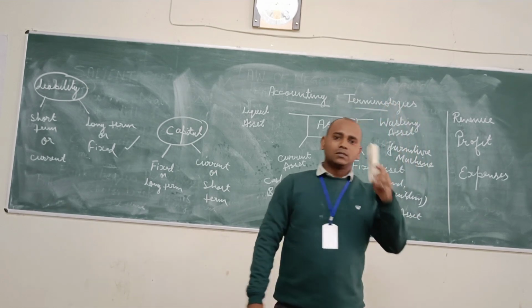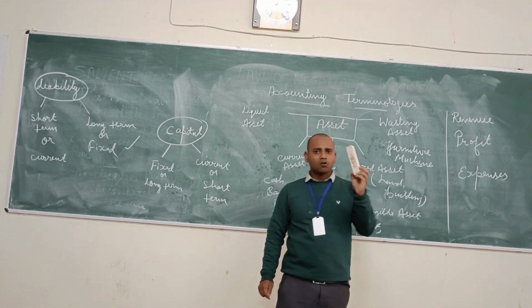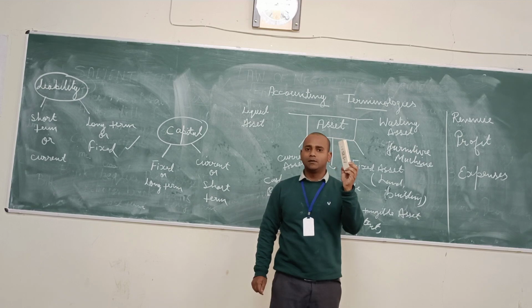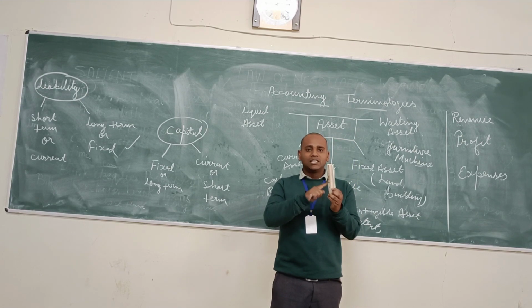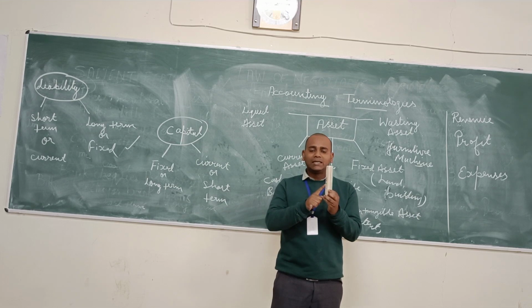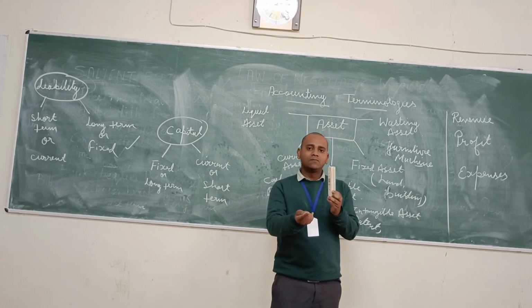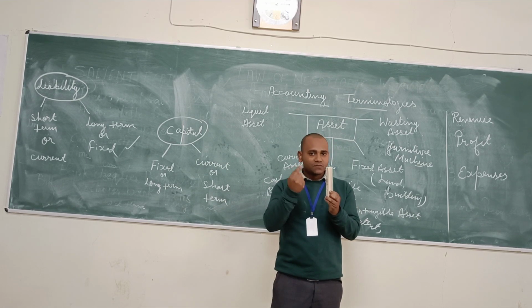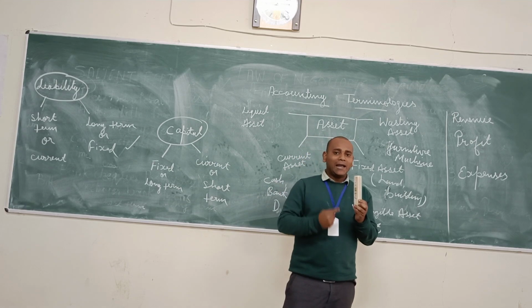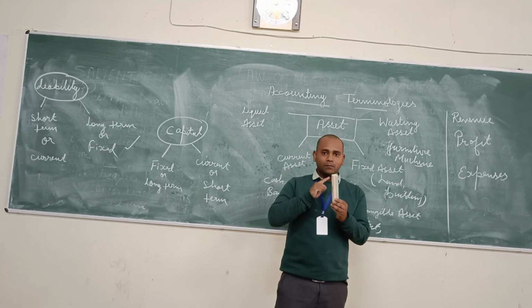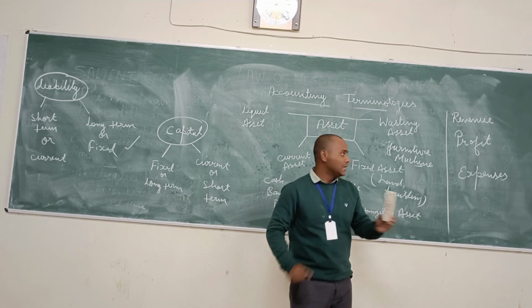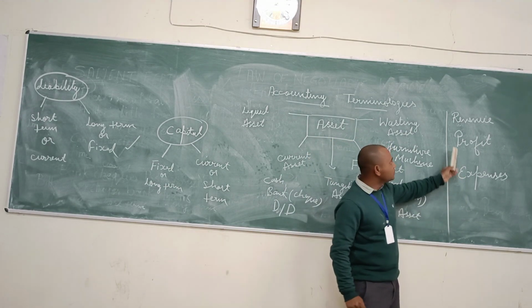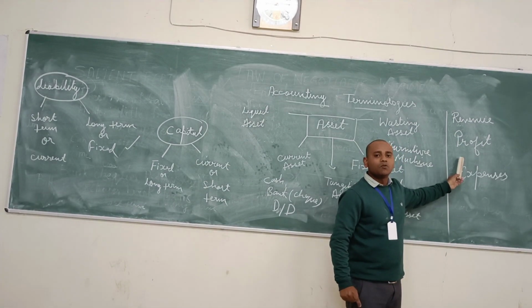For example, this is a duster. The cost of this duster is rupees 15 and I am the seller. If I had sold this duster for rupees 15, whatever money I had received from the buyer, rupees 15, is my revenue, and whatever I had purchased, for example I had purchased this duster for rupees 10, this is my expense. So the difference between the revenue and expense is my profit.